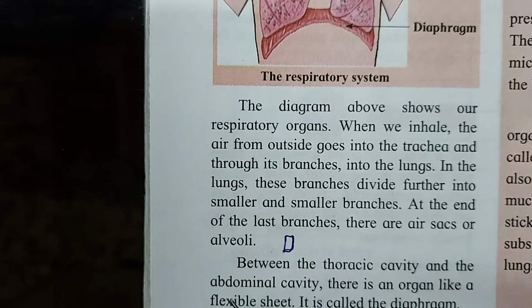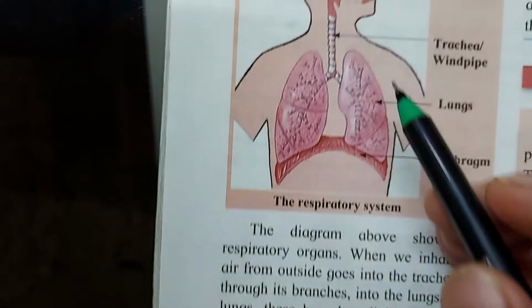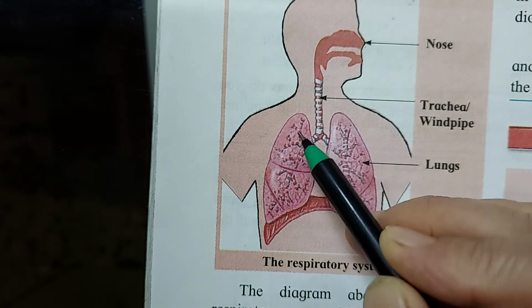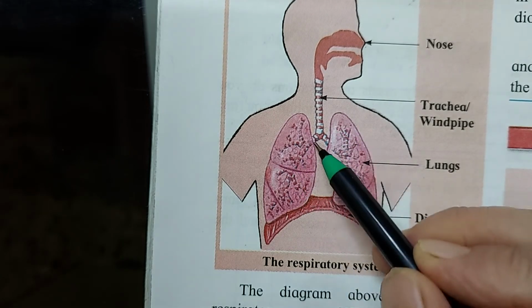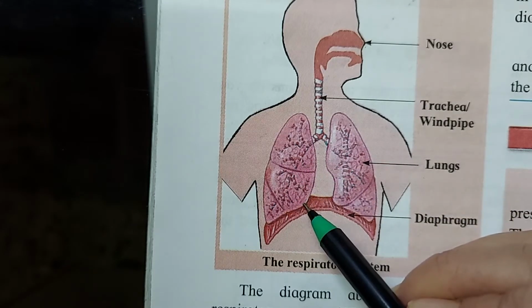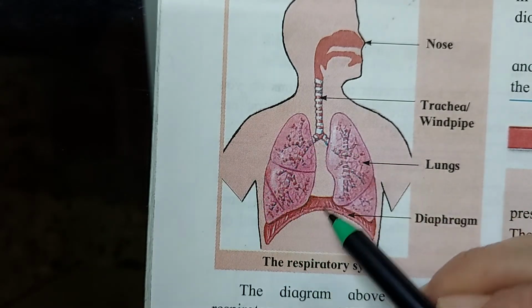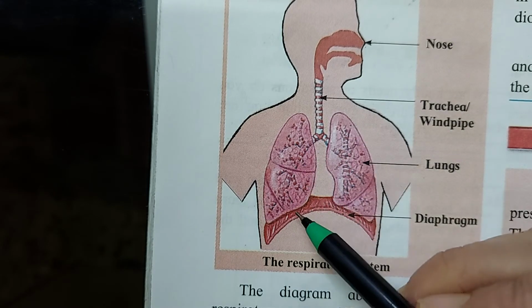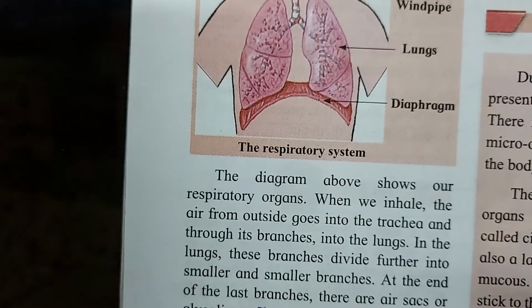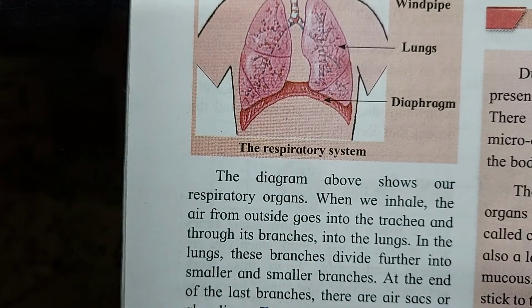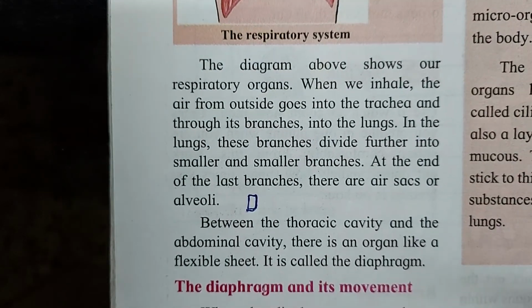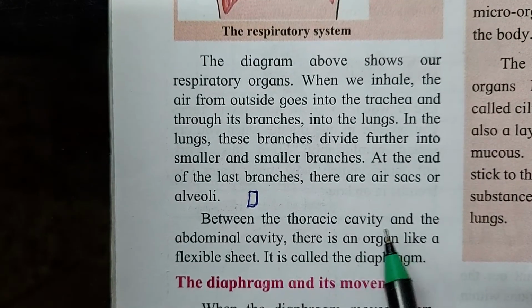They are called alveoli. Now from the nose to the trachea, from the trachea to the branches, and from the branches there are smaller, more branches which bring the air inside the lungs, where this air is purified. The oxygen is mixed with the blood and the blood is further circulated into the body.